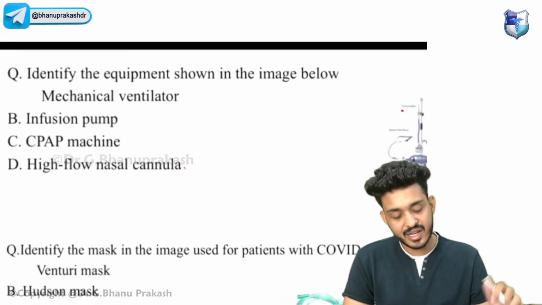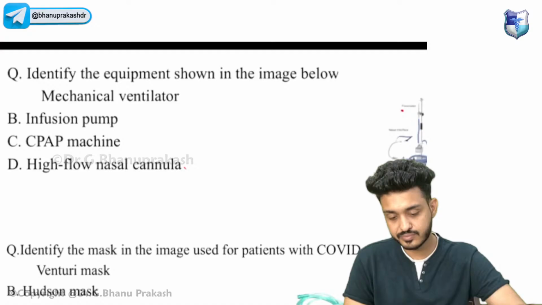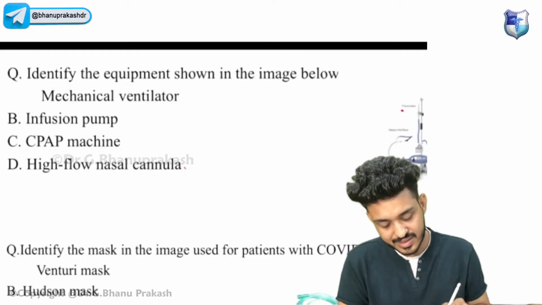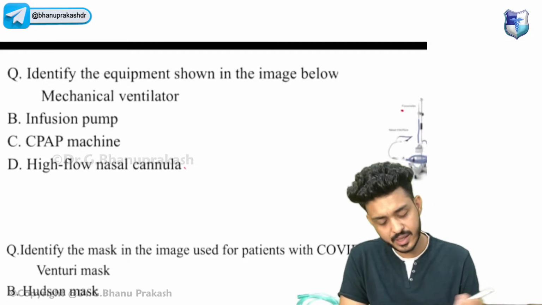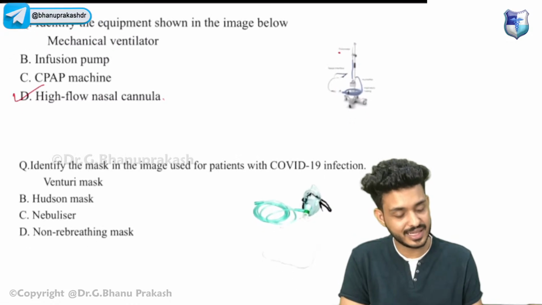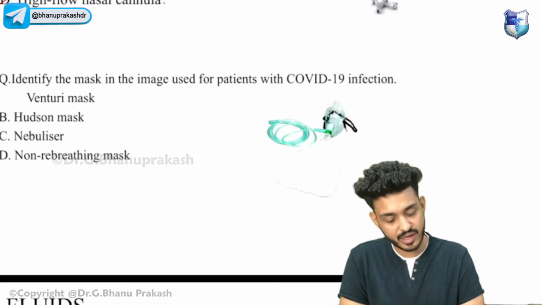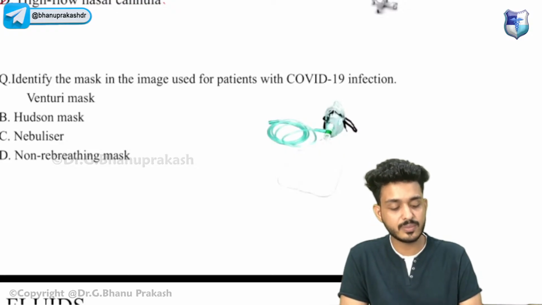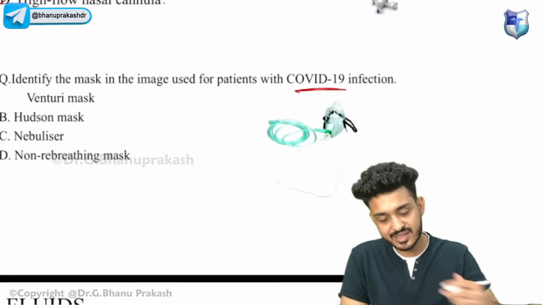Identify the equipment that is shown in the image below. Try to answer this one. Is that a mechanical ventilator, infusion pump, or HFNC? Very good. That is an HFNC, a high flow nasal cannula device. And this one has also been asked in your FMG examination. Identify the mask in the image used for a patient with COVID-19 infection. What is that? Try to answer this one.